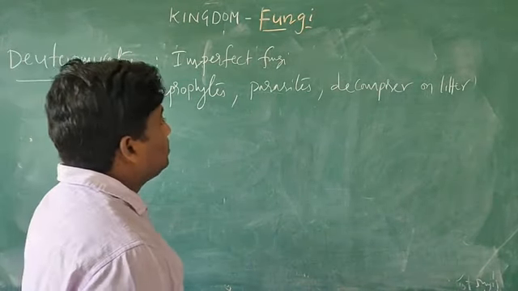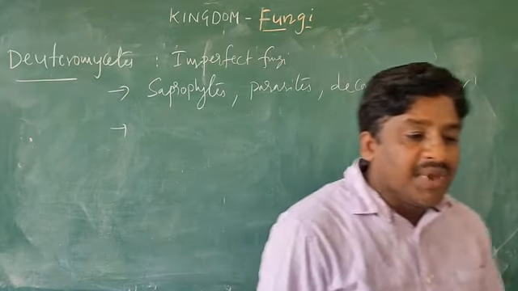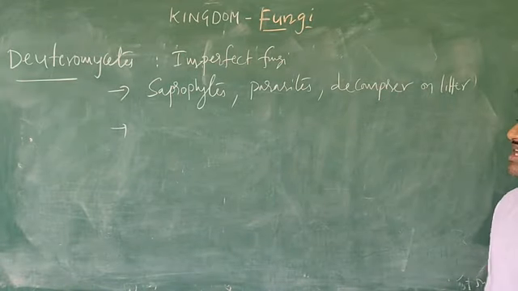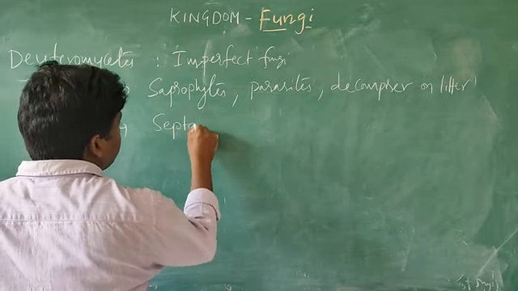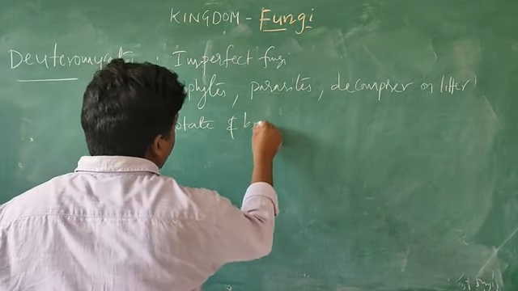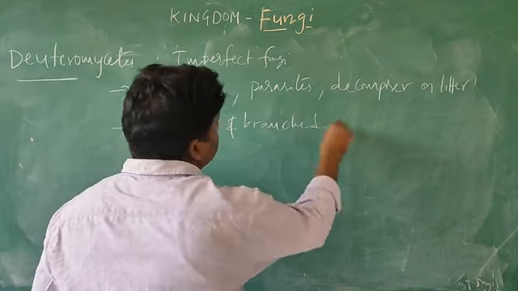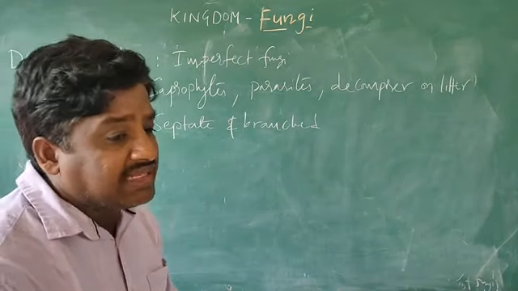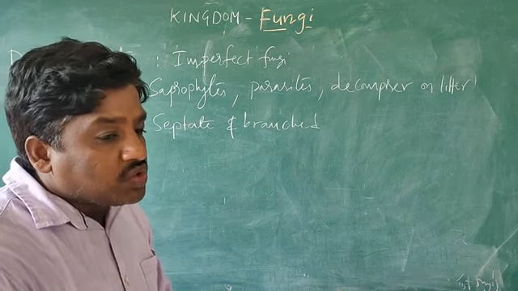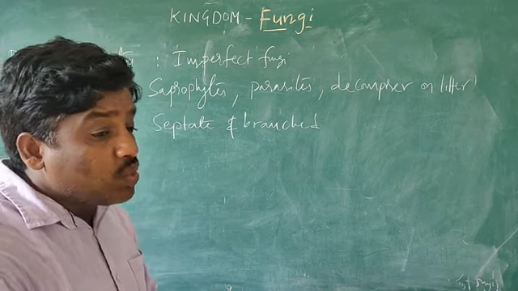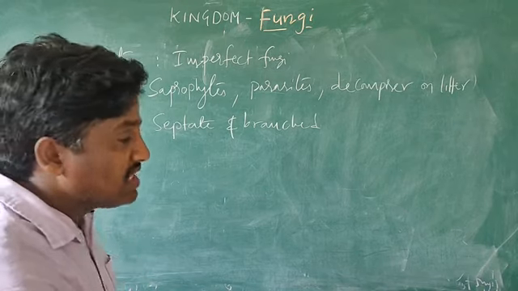Next, these organisms are mainly septate and also branched, as usual. And the asexual spores are what?